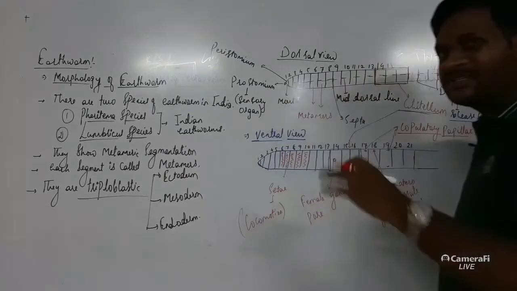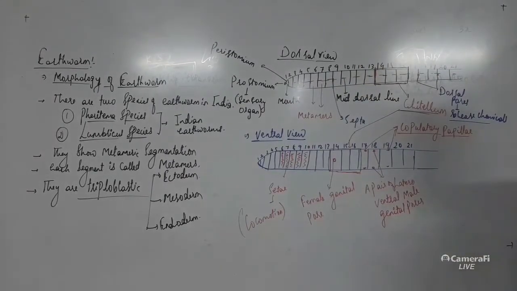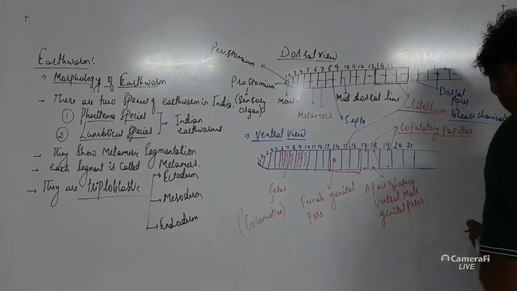So small hair-like or S-shaped structures called setae help in the process of locomotion.